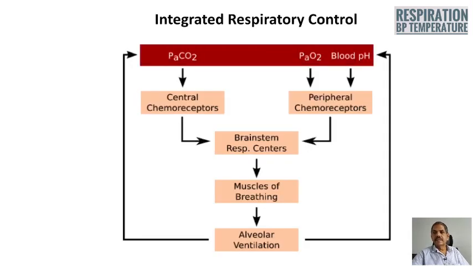As mentioned earlier, the partial pressure of carbon dioxide, partial pressure of oxygen and pH modulate the central as well as peripheral chemoreceptor activity, and these impulses will be taken to the brainstem respiratory center, which in turn controls the respiratory muscles, modulating the rate and depth of alveolar ventilation, so that the homeostasis of partial pressure of carbon dioxide, partial pressure of oxygen and blood pH will be maintained constant.